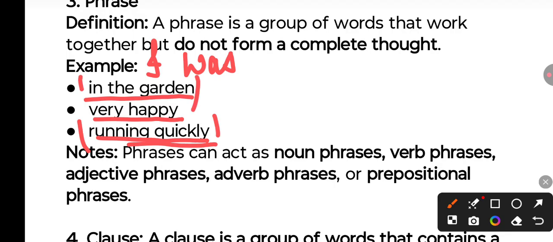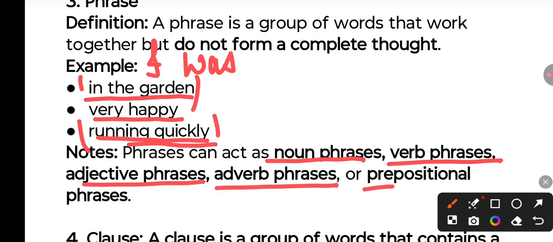Now these phrases can be of different types. It can be a noun phrase, verb phrase, adjective phrase, adverb phrase and prepositional phrase. In another video we'll discuss the types of phrases. Here we are only discussing what a phrase is. So from letters we make words, from words we make phrases.